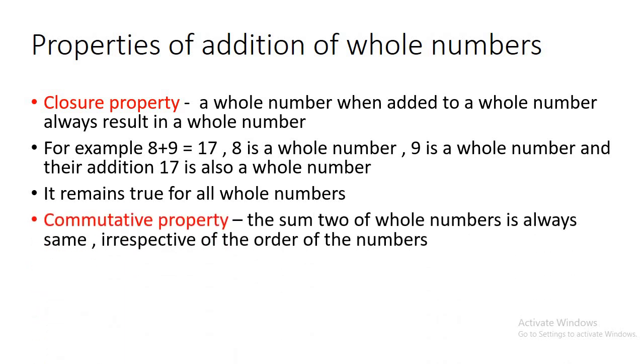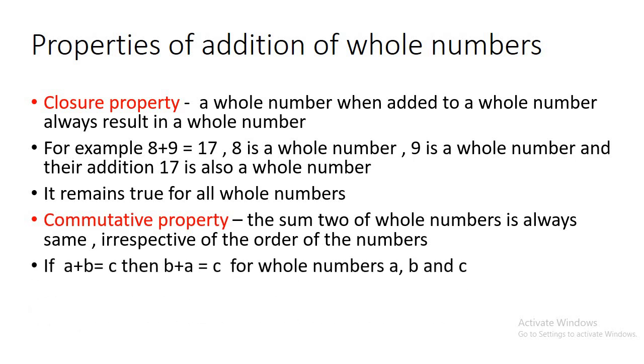The next property is the commutative property. It says that the sum of two whole numbers is always the same irrespective of their order. Basically, if we want to add two numbers, say A and B, we can add them in any order.